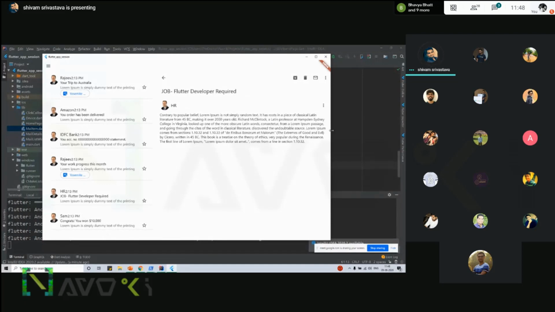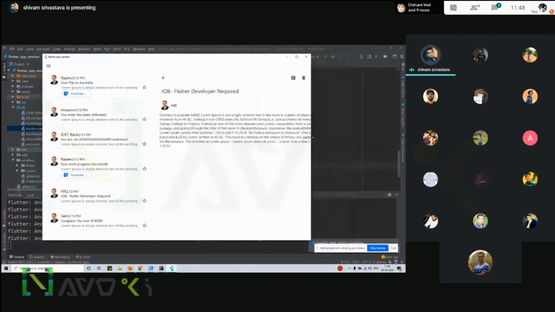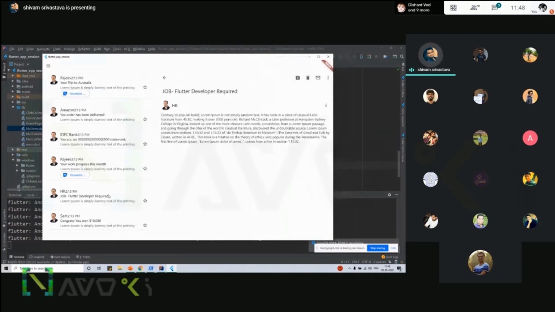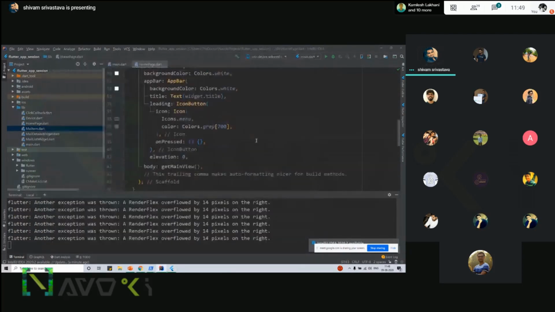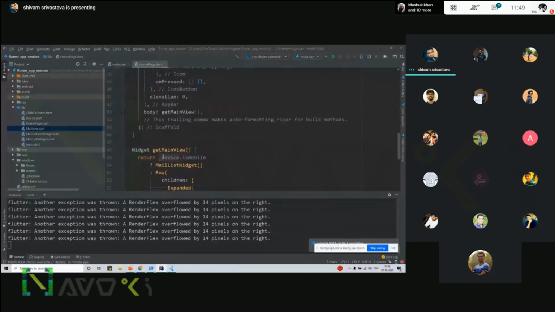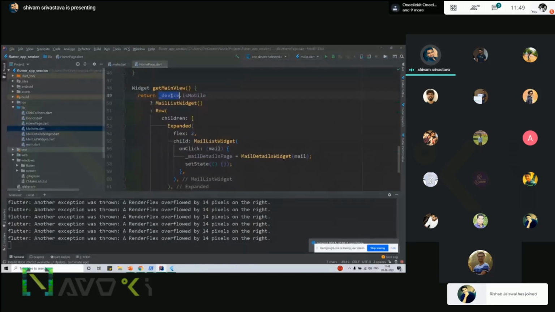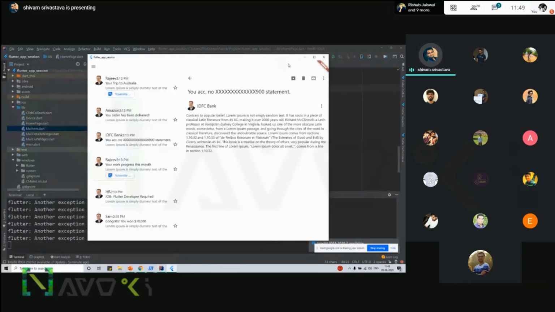there was some responsive issue there. You might see some overflow pixels. But the idea is how you can utilize the space and work with mobile and desktop also. So for the desktop, it will look like this. Whenever I decrease the height, each time the device is getting updated, and so whether the device is mobile is also getting updated. Each time the get main view is executed, it checks whether the device is mobile or not.